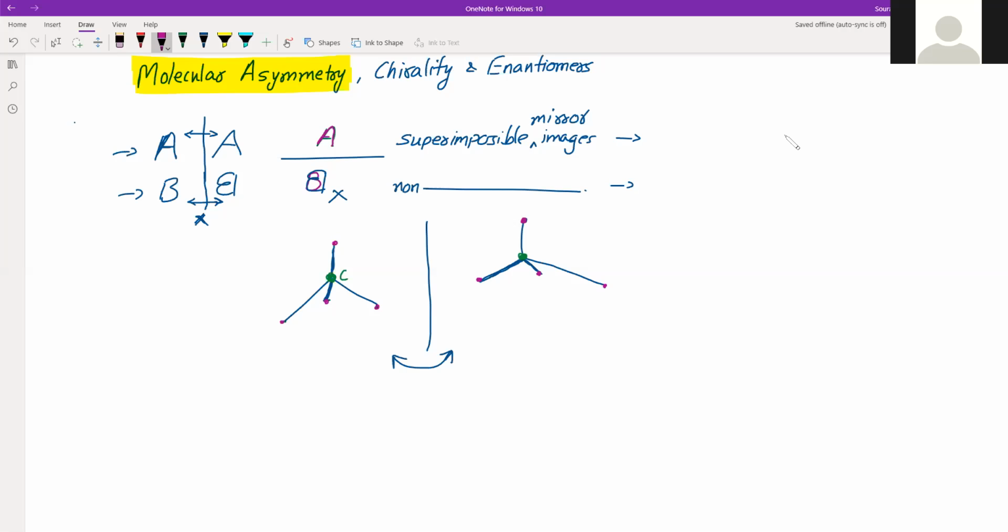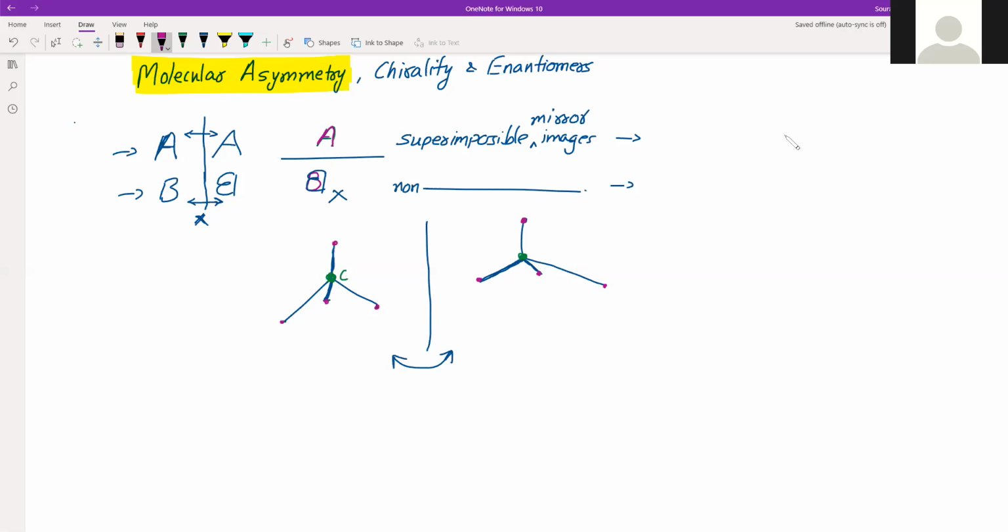Now, the four valencies of carbon atoms are directed towards the corners of a regular tetrahedron, as you can see here. And if all the atoms or groups attached to a carbon atom are different, such a carbon is called asymmetric carbon. So that is the next point, what is asymmetric carbon.